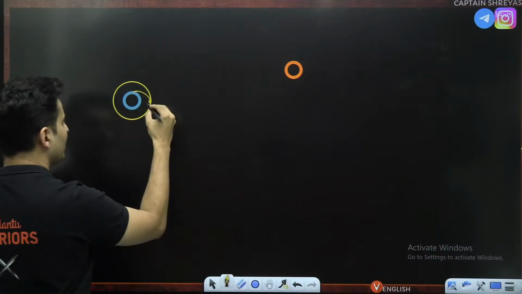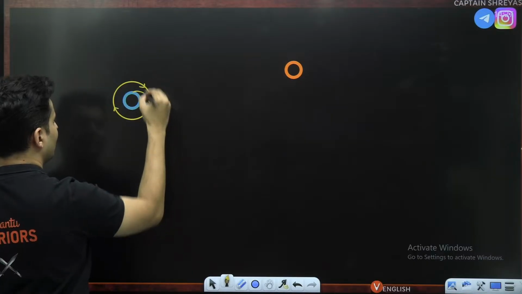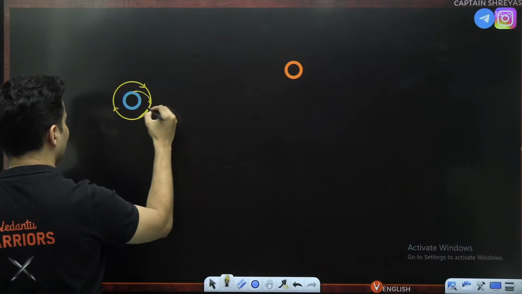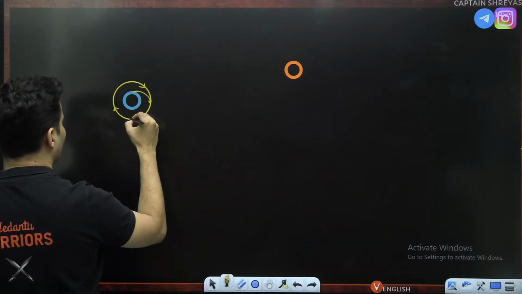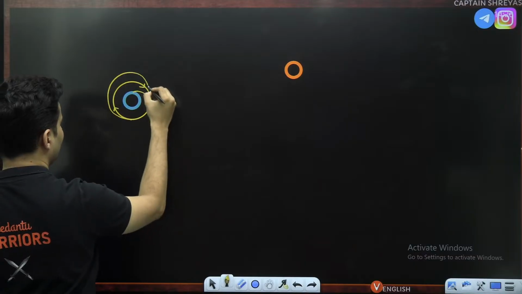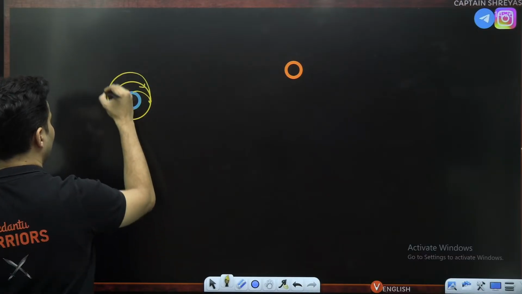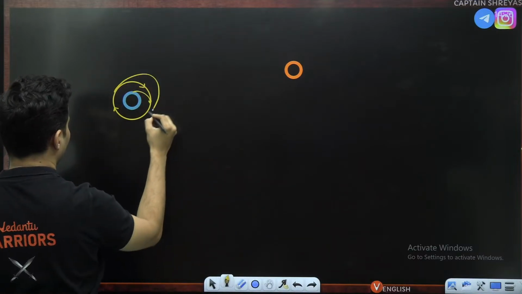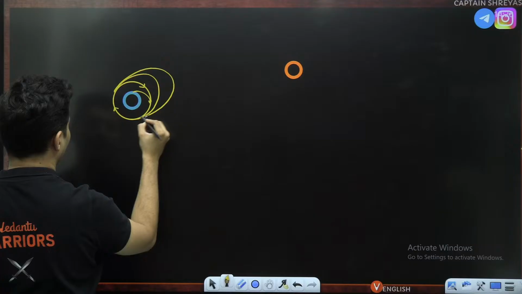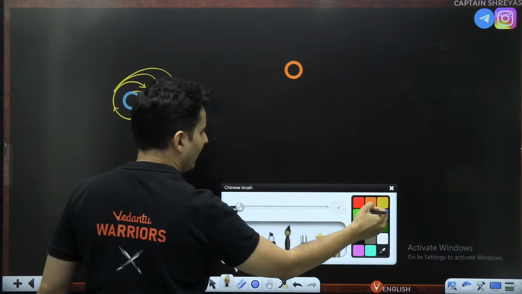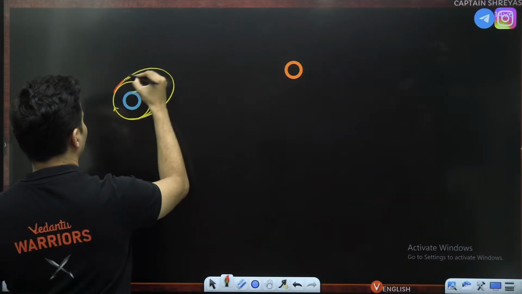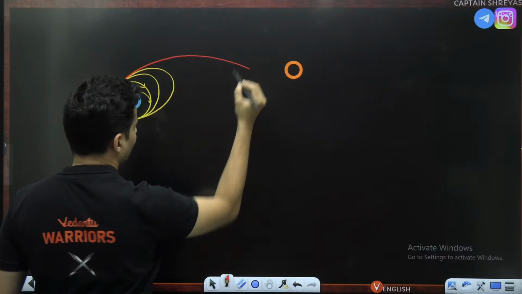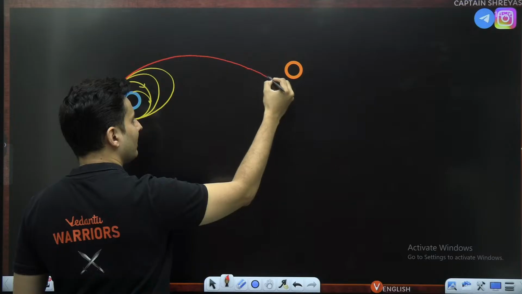And then slowly you will see they use propellants and they will basically use thrust boosters and all of that, and then they will make it go in a slightly bigger ellipse, then it will go in a slightly even bigger ellipse, something like that. So they make it go in bigger ellipses like this, and finally, when the final thrust boost comes, it will have such a large speed that it will escape the gravity of Earth, and it will be projected in such a way that when Mars